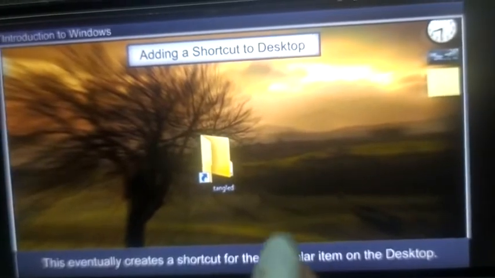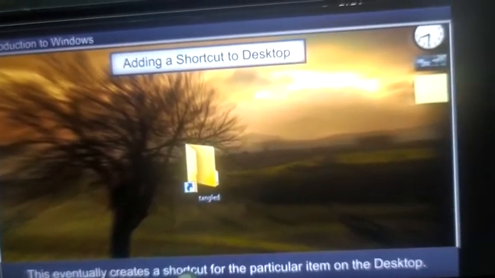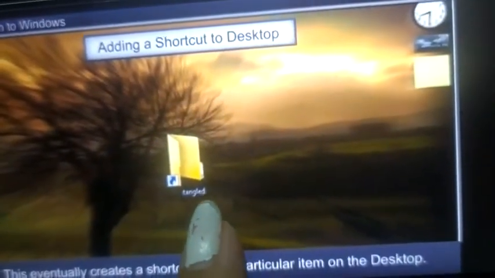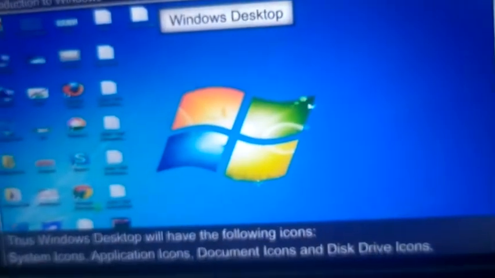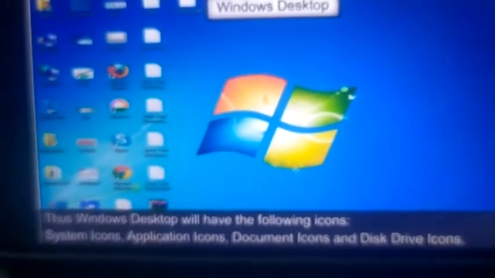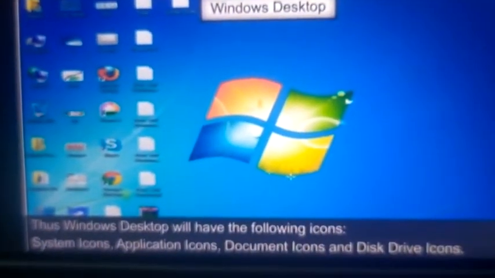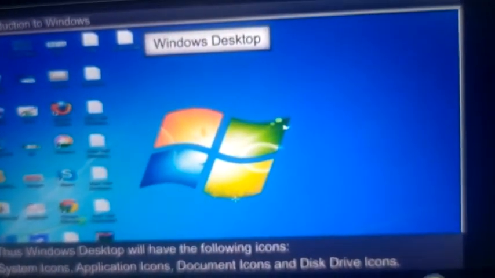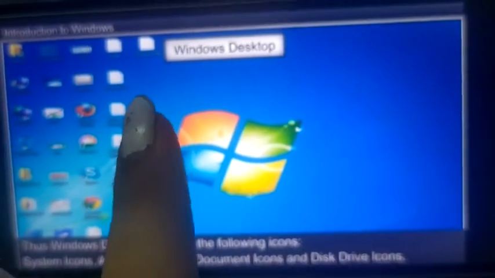Adding a shortcut to the desktop. This eventually creates a shortcut for the particular item on the desktop. The name is Tangled. So this shortcut will come here. Now the Windows desktop. The Windows desktop will have the following icons: system icons, application icons, document icons, and disk drive icons. So these all are the overview of